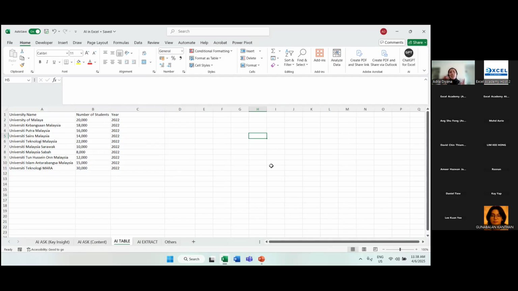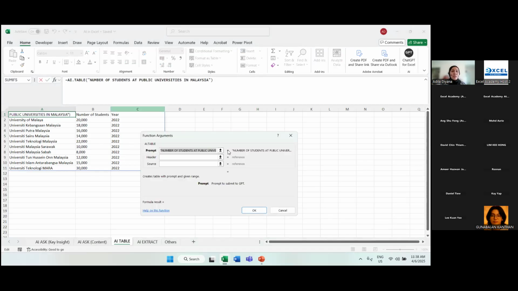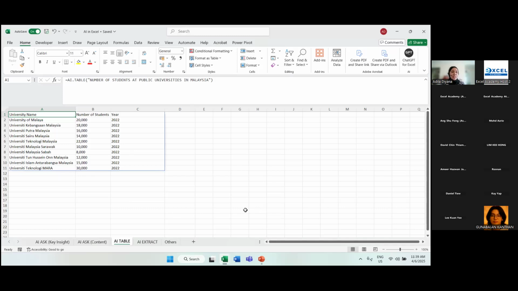But if you notice, in Excel it is quite one way, right? You ask the question, then you prompt. That's all, okay? But it helps you to straight away get the data into your Excel. So this is an example of AI table. Similarly, when you use the AI table here, you can just put the prompt. If you have a header or a specific source, you can put it. But since header and source are not bold, it's not actually required. You only need to put the prompt, okay? So that is for AI table.